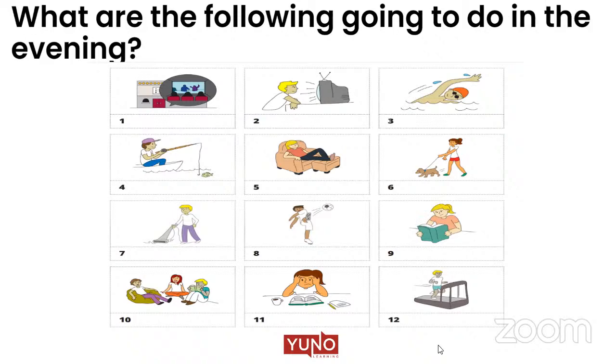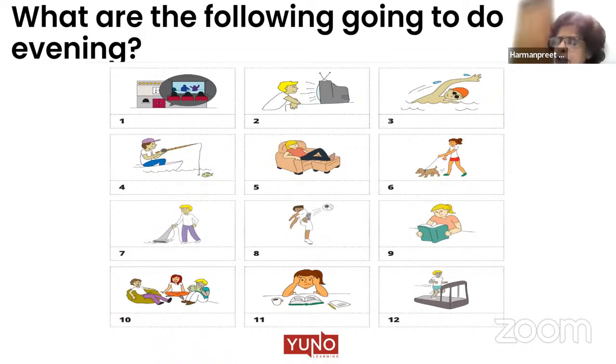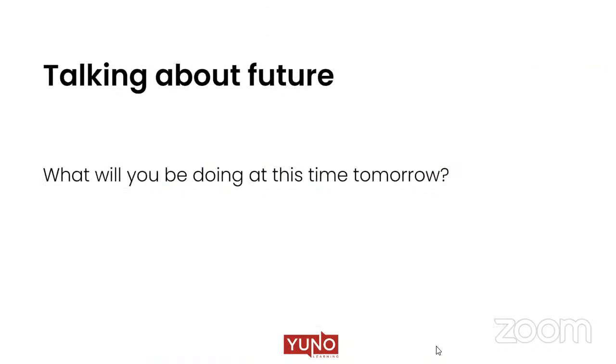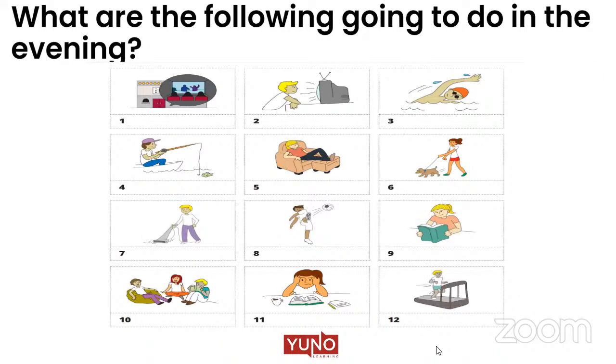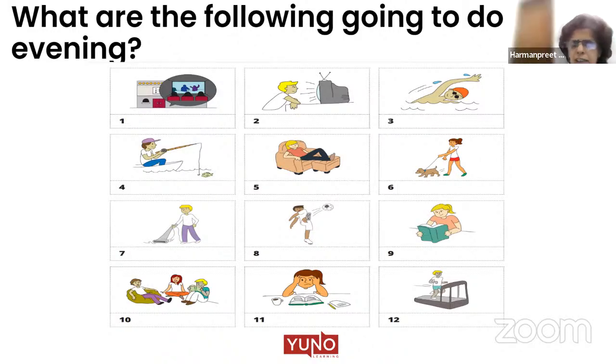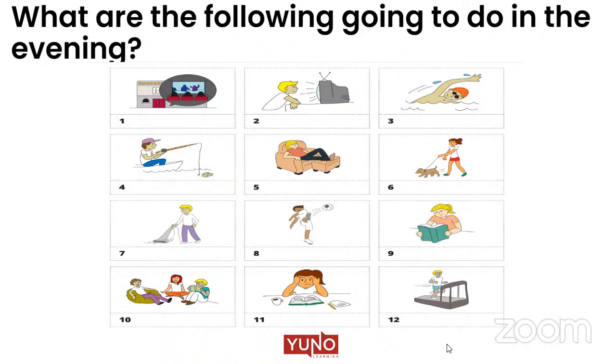Okay, but the tool name I don't know. I'll tell you. What is the tool name? It is called a fishing rod. Fishing rod. Okay. But 11th one, the boy is studying, confusing. See the picture. She is anxious about her study, and sitting. She is studying. The girl is studying. The girl is reading. Anything we can say. Okay.